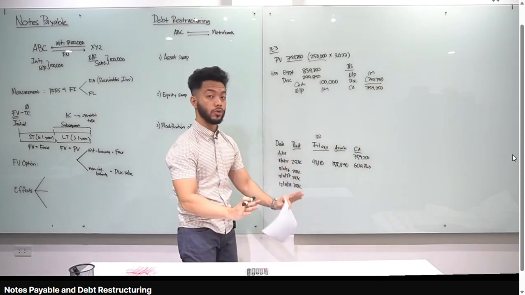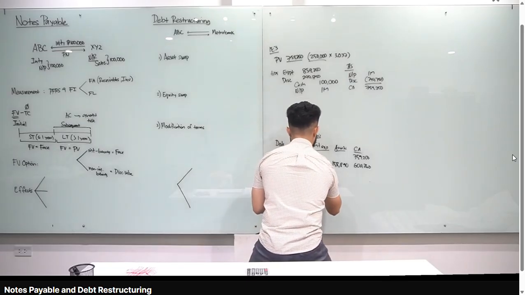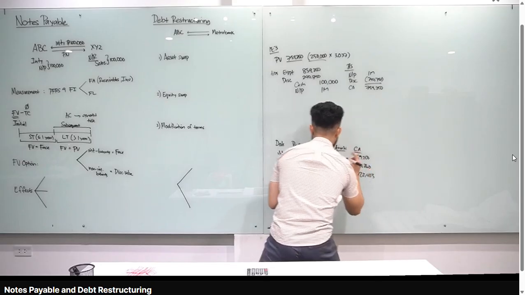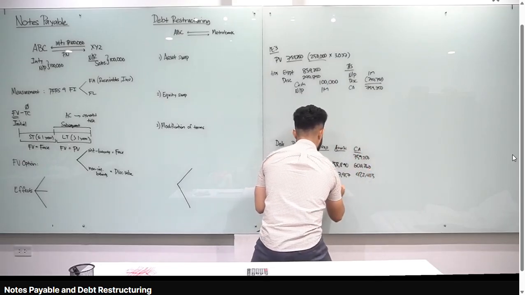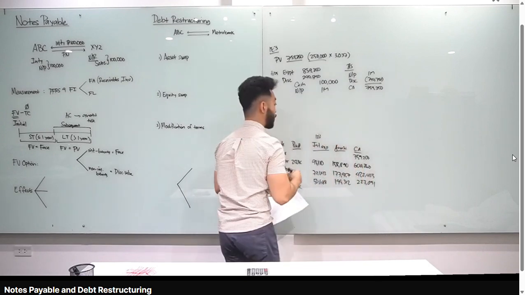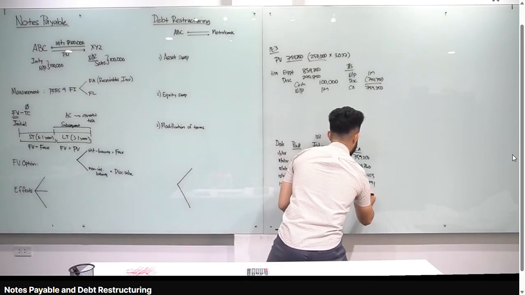So alam na natin kung paano gumawa ng amortization table. Iko-complete ko lang yan and then tignan natin yung journal entries, okay? Let's go to the next year. 72,043. Amortization is 177,957. Carrying amount is 422,403. Third year natin, 50,688. Amortization is 199,312 and carrying amount is 223,091. And last year natin, dapat class, maging 0 na yung carrying amount natin because bayad na lahat ng 250,000. Carrying amount should be 0.